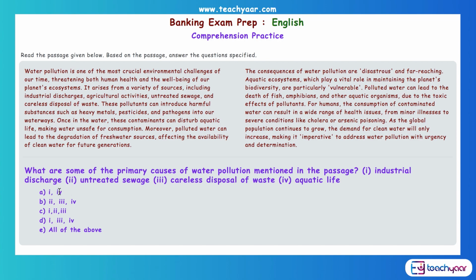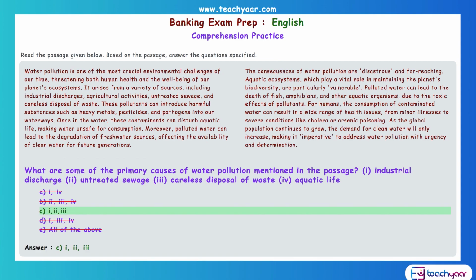Now 1 and 4 is not right, so we can cross it out. What does option B say? 2, 3 and 4. But we know that 4 is wrong, so that is not the right answer. What does C option say? 1, 2 and 3. So that is the right answer. D is wrong because it mentions 4, and E is wrong because it says all of the above. So what is the answer? Answer is option C, 1, 2 and 3. So that is the answer.